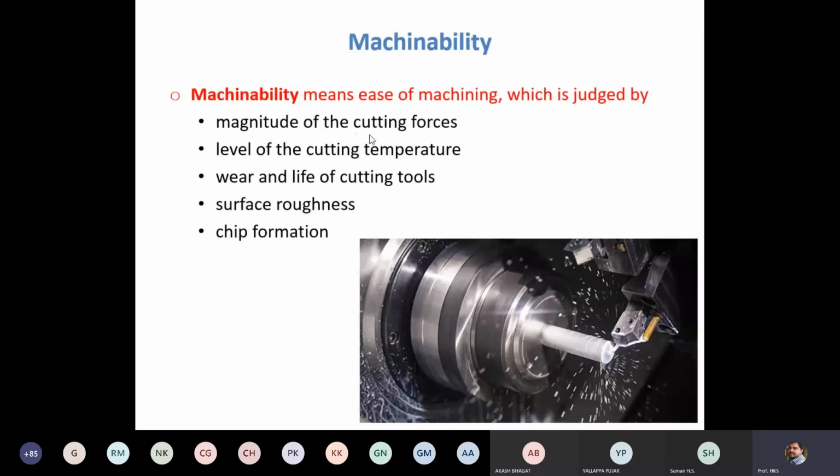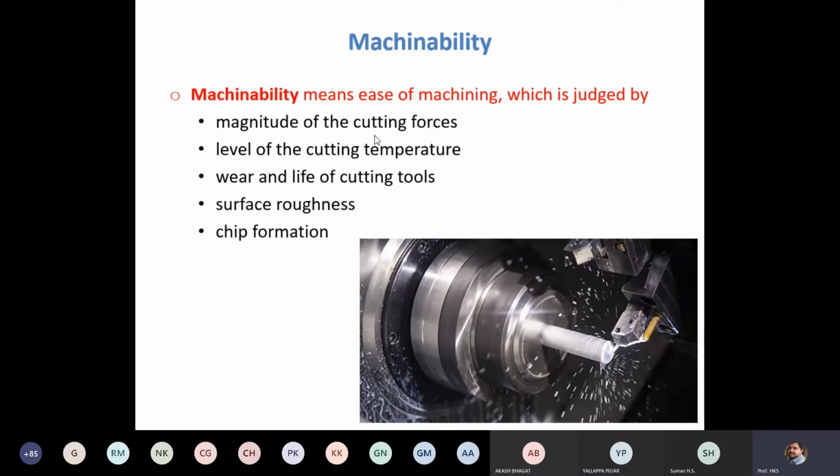Suppose larger forces are required, or more force is required, that means the machinability is not good. That is an indication of poor machinability. If the cutting forces required are more, it denotes poor machinability.